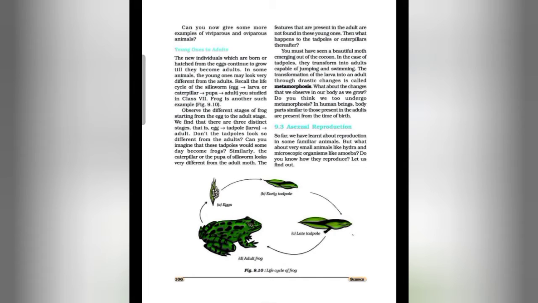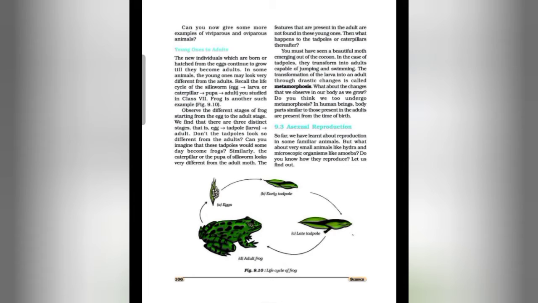Similarly, the caterpillar or the pupa of the silkworm looks very different from the adult moth. The features that are present in the adult are not found in these young ones. As you can see in the life cycle of the frog, the larva, that is the tadpole, is completely different in its structure. Then what happens to the tadpoles or caterpillars thereafter? You must have seen a beautiful moth emerging out of the cocoon.